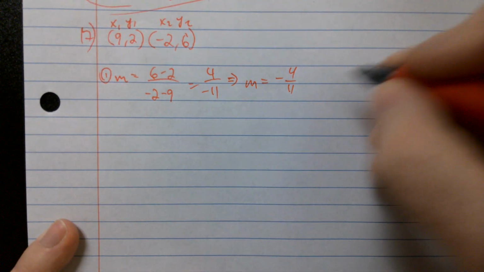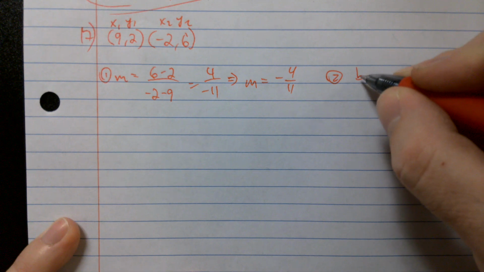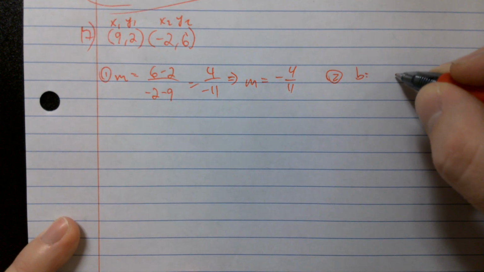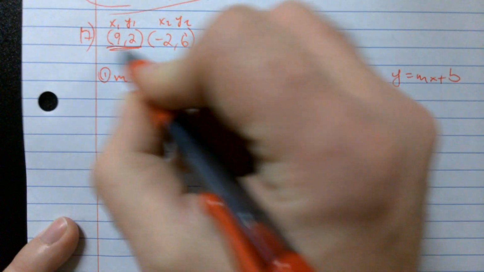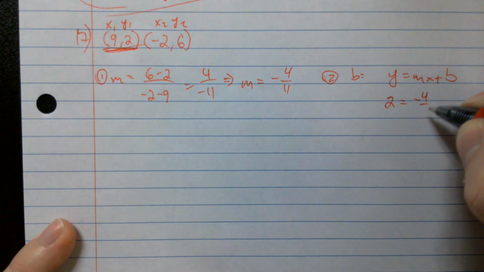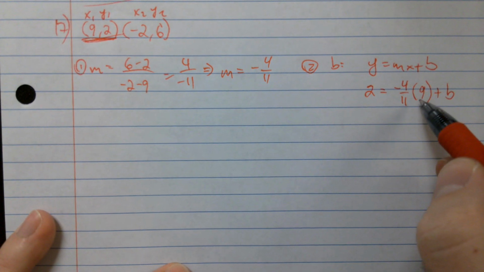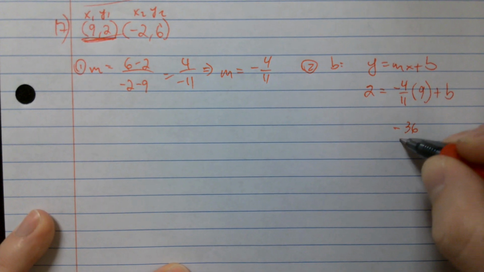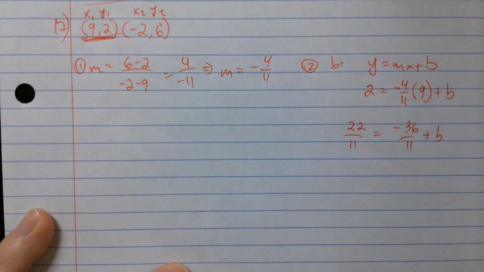Okay. Second step, I've got to find b. So y equals mx plus b. I'm going to take my first point here. Turns into 2 equals negative 4 over 11 times 9 plus b. Yuck. This turns into negative 36 over 11 plus b. 2 is just 22 over 11.